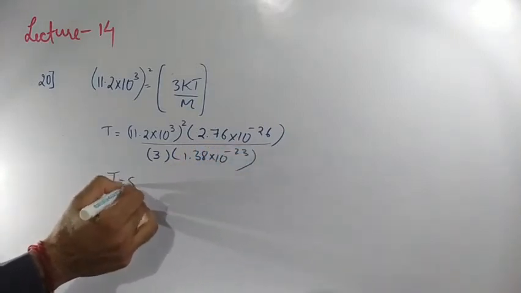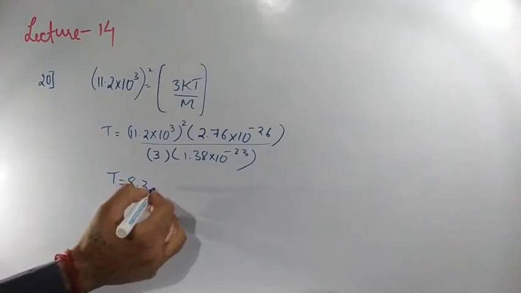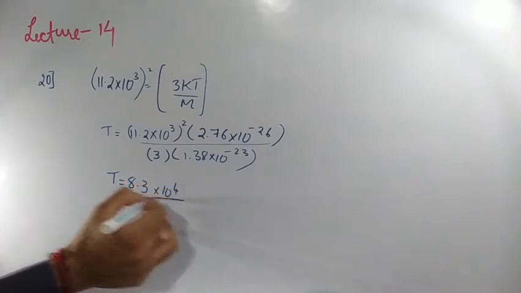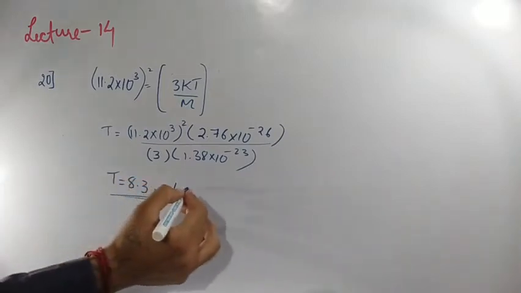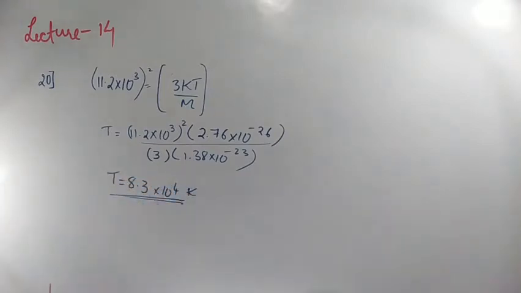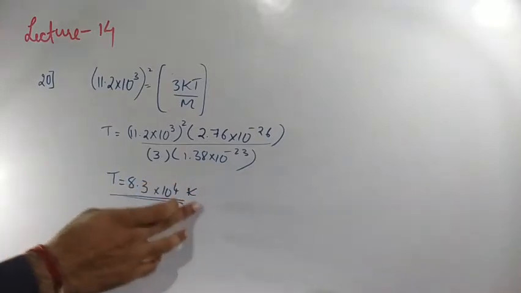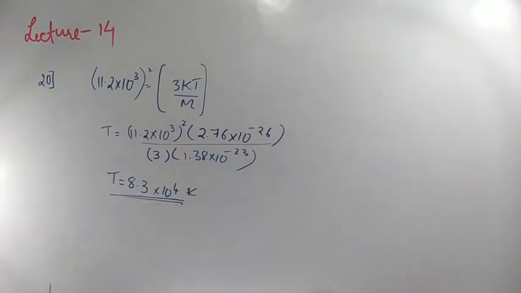If you solve this, it will come out almost 8.3 into 10 to the power of 4. Solve it correctly. You are going to get 8.3 into 10 to the power of 4, and the value will be in Kelvin. So the correct option is option number B, which is 8.3 into 10 to the power of 4 Kelvin.